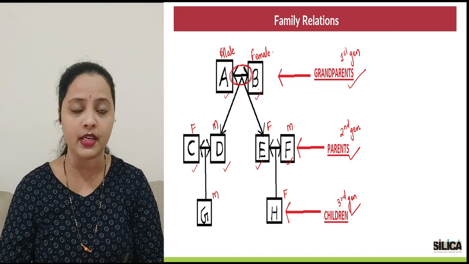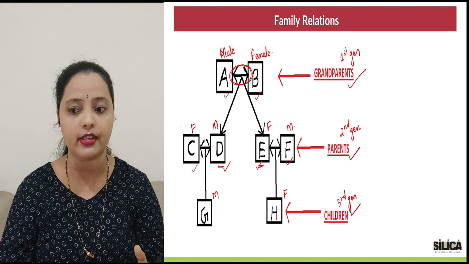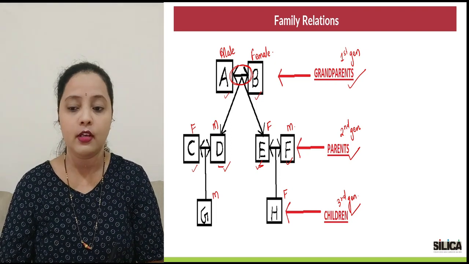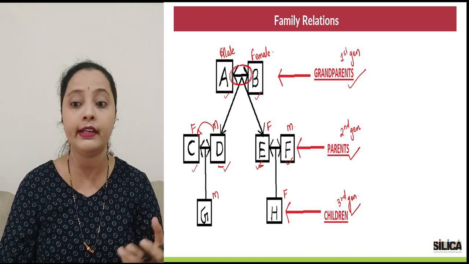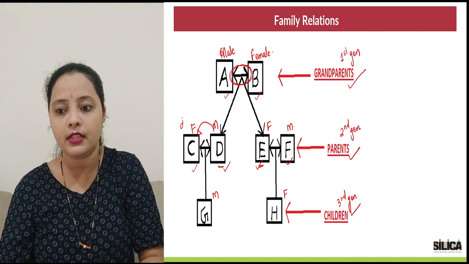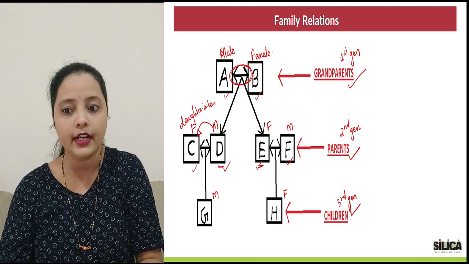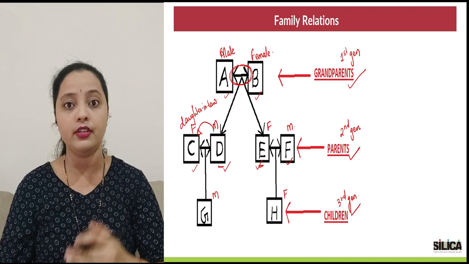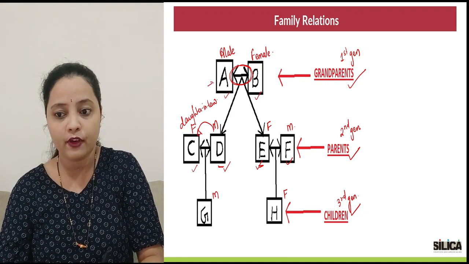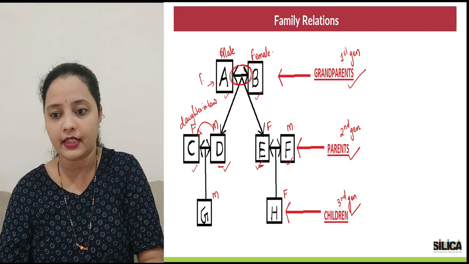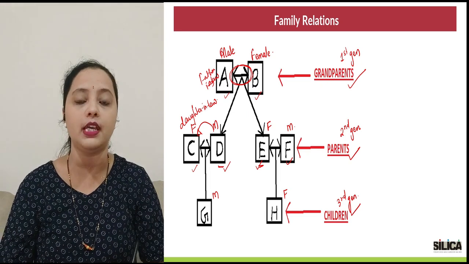Now for A and B, D and E are their children. D is a male, so the wife of D, that is C, what will she be related with A and B? She would be the daughter-in-law for A and B. And her relation with respect to A and B, I could say it as, for C, A would be the father-in-law and B would be the mother-in-law.